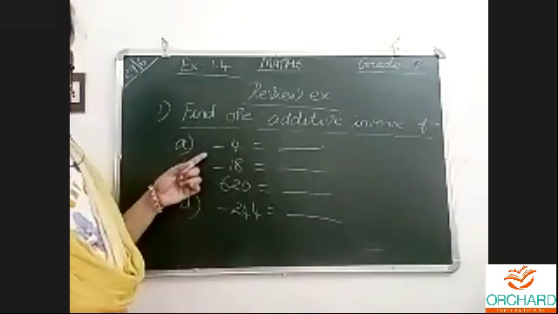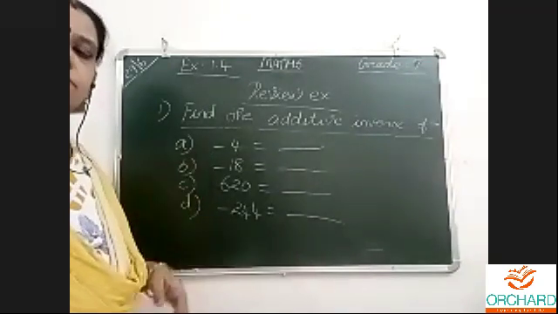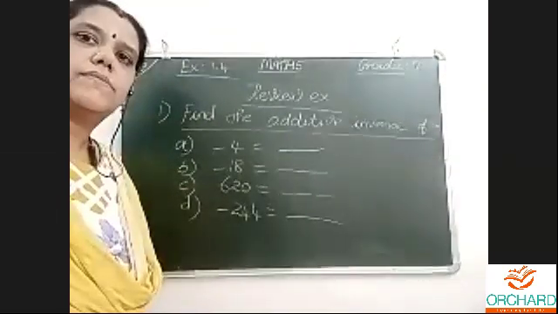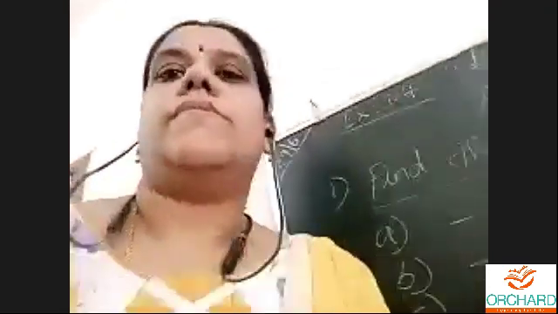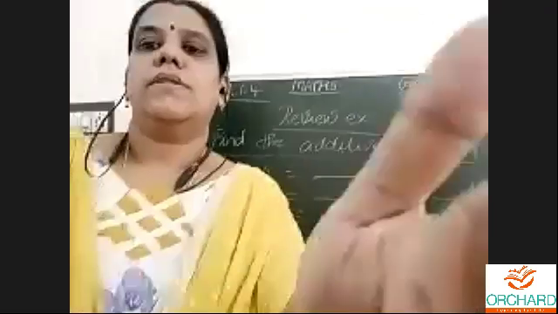Any number, yes. Additive inverse. Now I have connected again because the power went off just now.